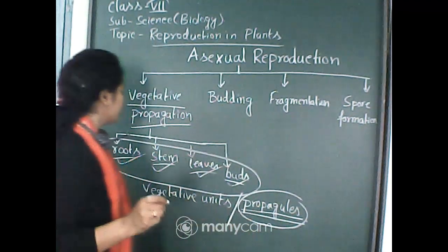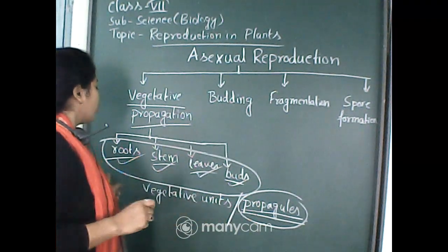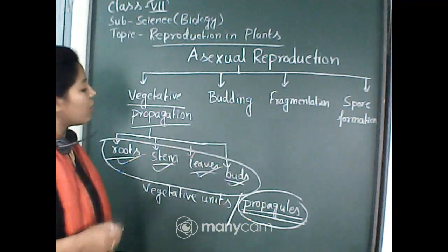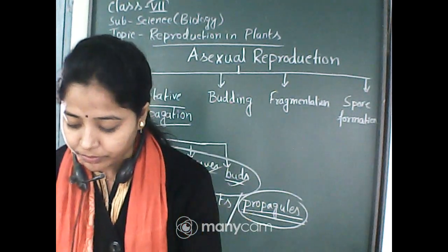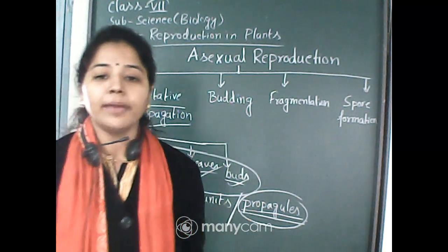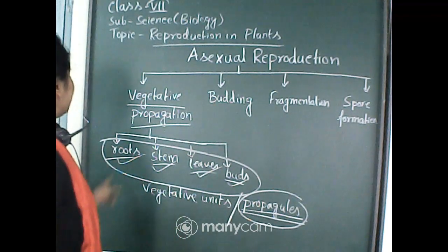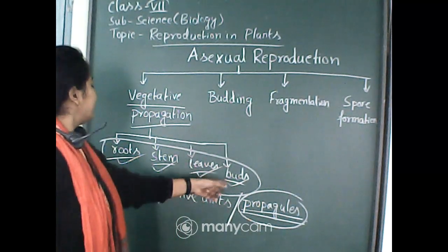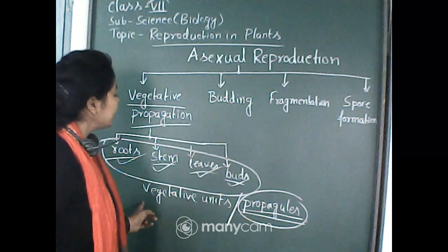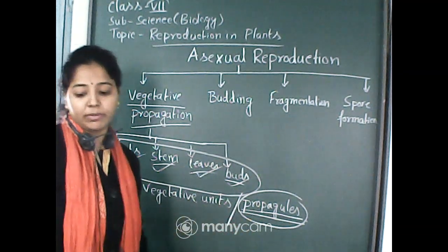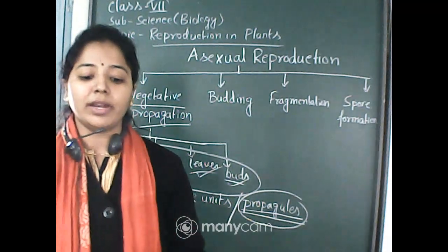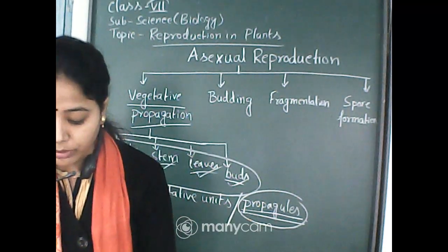That is not in your book, but these four vegetative units are also called propagules. I hope you understood. Understood everyone? If you have any problem, you can ask me in the e-portal about this.